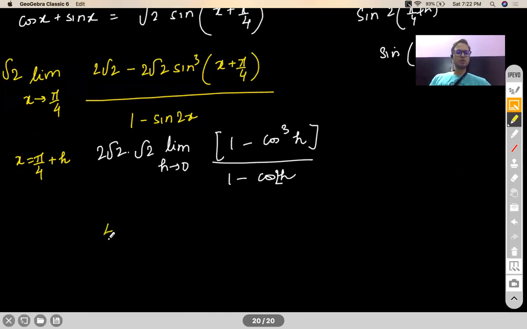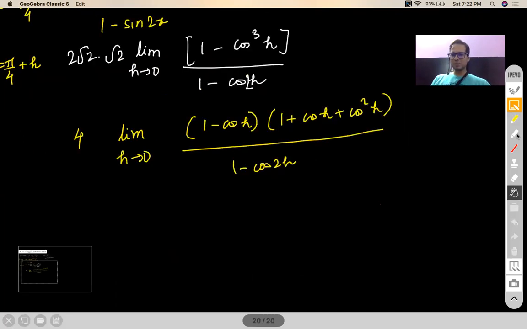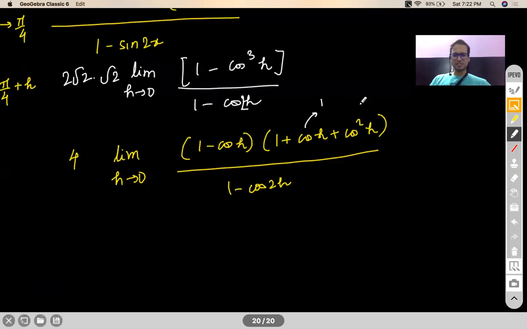Now, this will become a 4. And this term, if I'm not mistaken, it is actually 1 minus cos h into 1 plus cos h plus cos square h. Okay. So as h tends to 0, remember one thing, this will become 1, this will become 1, this anyway is a 1. So that is a harmless term. So 3 will come out, multiply with a 4 and become a 12. No doubt about that. Now we're left with these two problem creating terms.